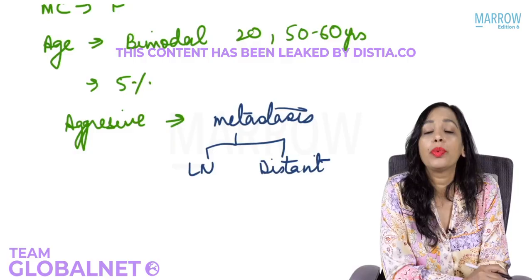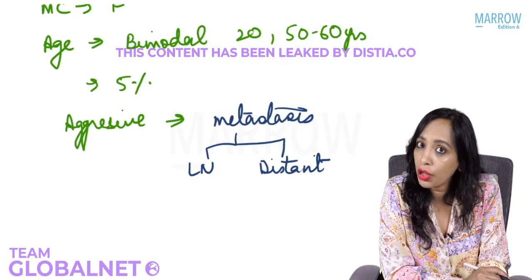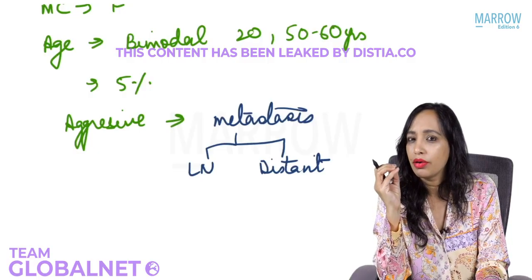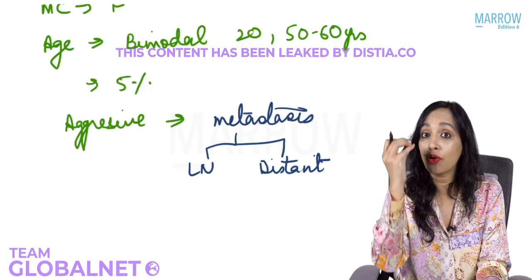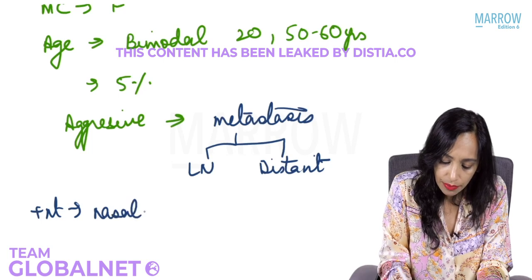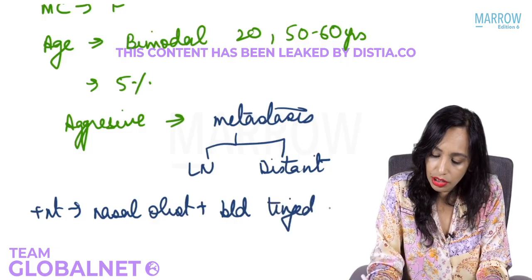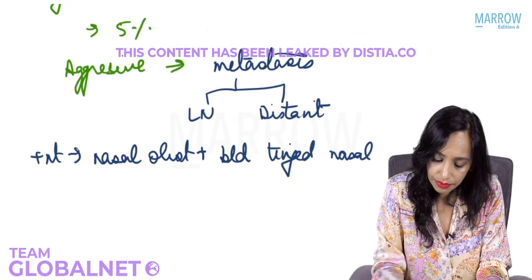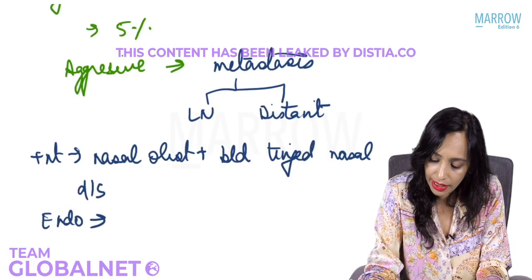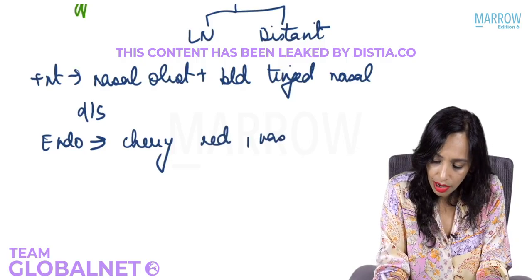So how will this patient present? A young patient presenting with blood tinged nasal discharge and nasal obstruction. And when you examine, what you find is a cherry red vascular mass arising from where? From the roof of the nose. So the patient will present with nasal obstruction plus blood tinged nasal discharge, and on endoscopy, what you will find is a cherry red vascular mass.